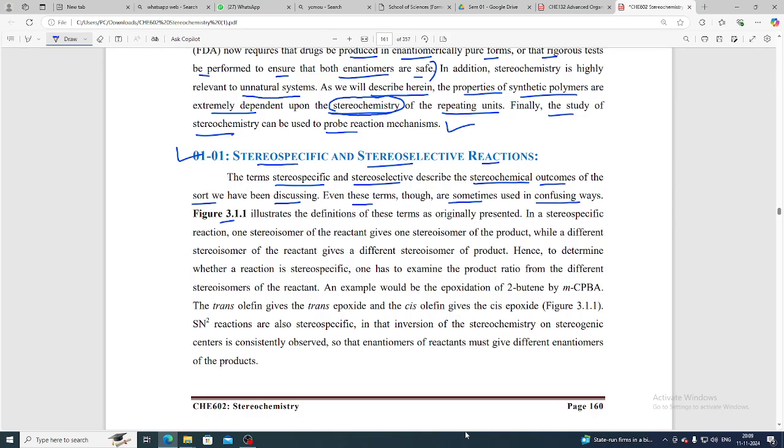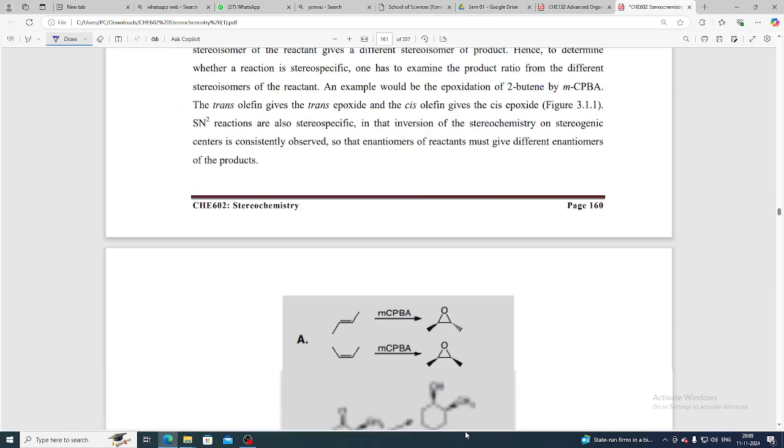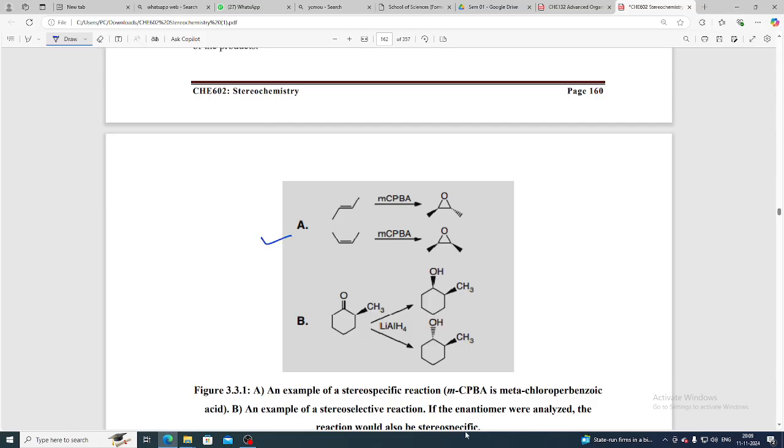Yes, figure 3.11, see here. Yes, this is the figure. Okay, see here the diagram A and diagram B. Okay, so see here meta-chloroperbenzoic acid, यहाँ पे हम लोग यूज़ कर रहे हैं, then we get this product. Okay, see here the same product; here we are using the cis. Okay, cis compound है यहाँ पे. Okay, और यहाँ पे trans compound है. Okay, if you are using this trans compound, then the formation of this compound is like this.